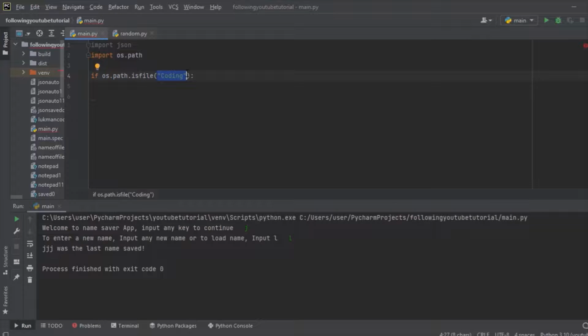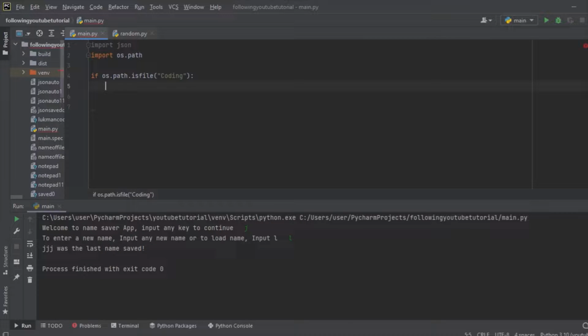We are trying to find out if this coding file exists, if there is data being stored into this file called coding in our JSON file. If such a thing exists, then let me just do something.